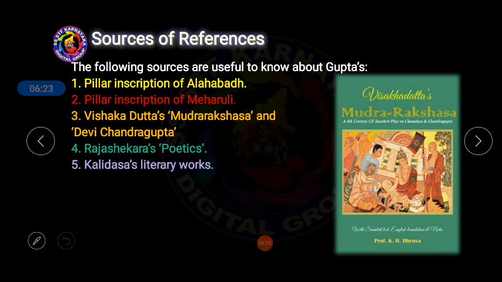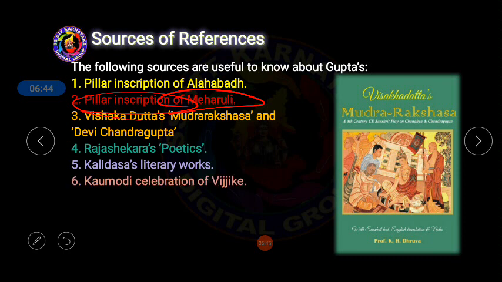Even the inscriptions written on the pillars in Allahabad and Mehrauli. Today also the Mehrauli inscription is very, very famous, and you will come to know how famous it is and how the Gupta people were technically very strong. Today also this pillar is available, you can see it.